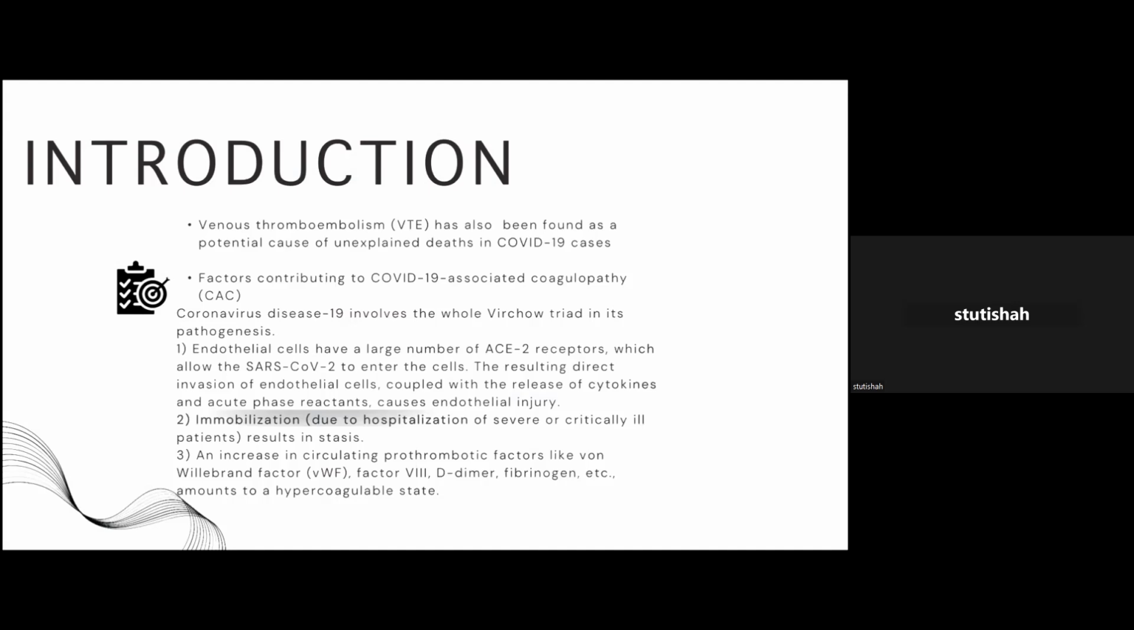The 3 main factors contributing to this coagulopathy are the 3 main conditions of Virchow's triad. The first one being the endothelial cells are directly injured by the virus through the ACE2 receptors, which releases cytokines and acute phase reactants that cause endothelial injury. Immobilization due to the hospitalization of severe or critically ill patients results in stasis. An increase in the circulating prothrombotic factors such as von Willebrand factor, factor 8, D-dimer, and fibrinogen all amount to a hypercoagulable state.